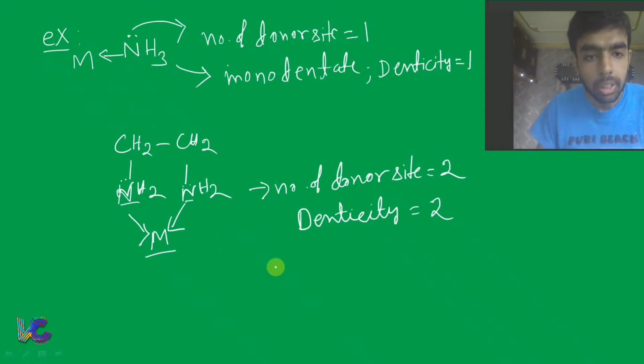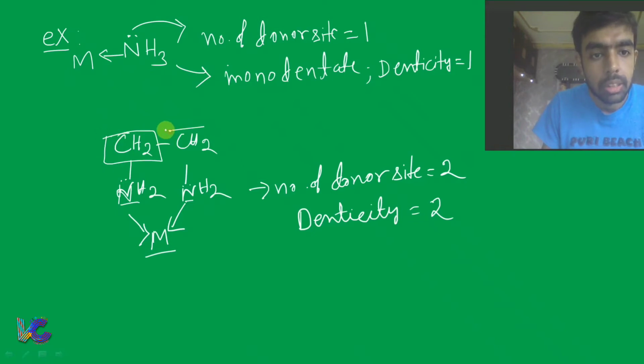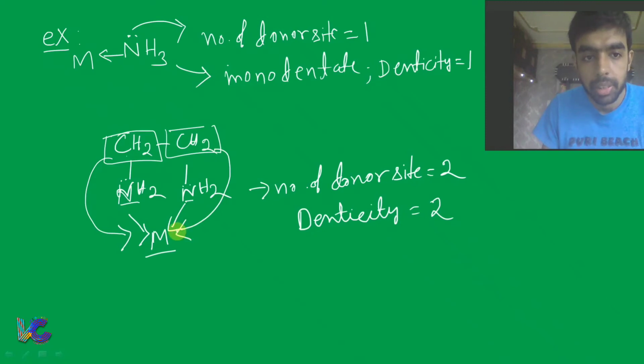Fine. Now when I say all atoms are connected with the central atom but all atoms are not coordinated, you see this CH2 and this CH2, these are connected with the central atom, but these CH2 are not directly coordinated with the metal center. This CH2 is connected with NH2 and this NH2 is coordinated with the metal center.